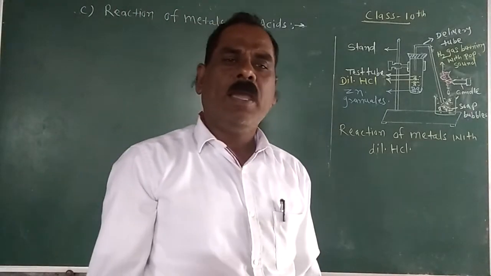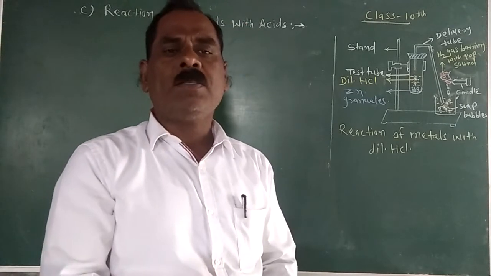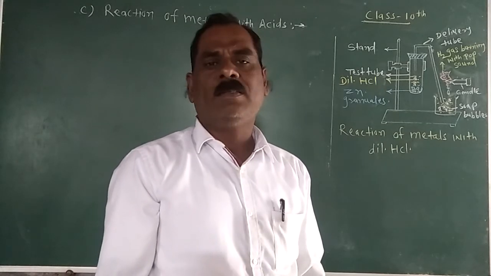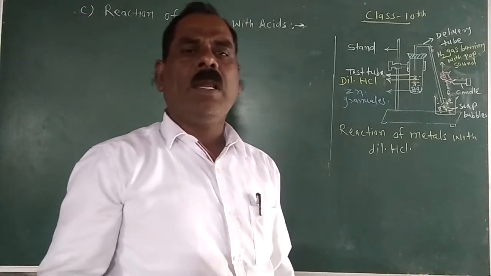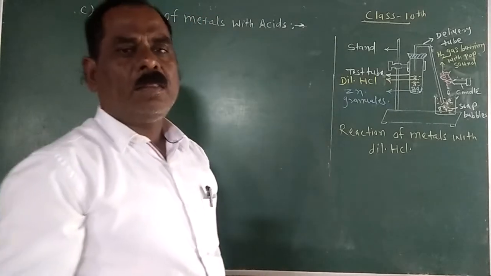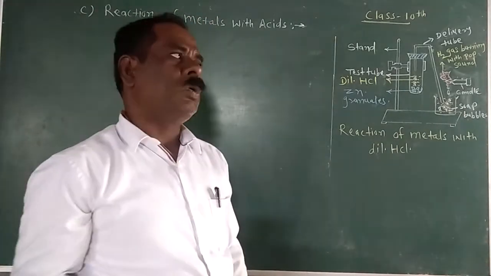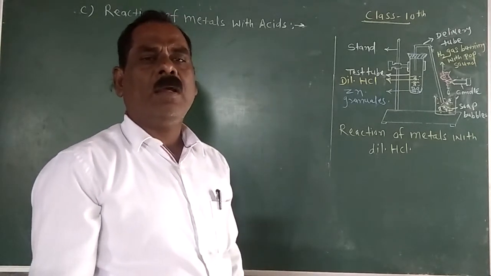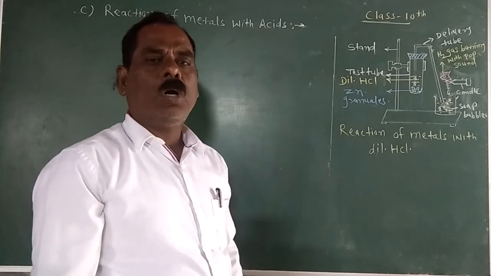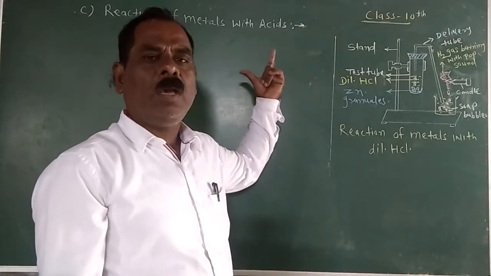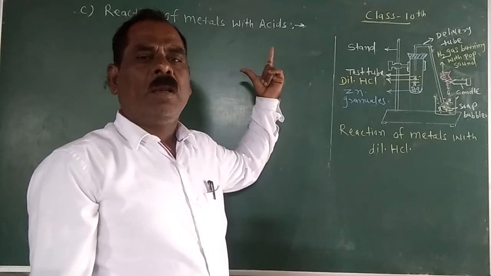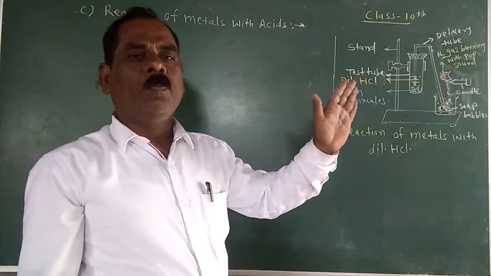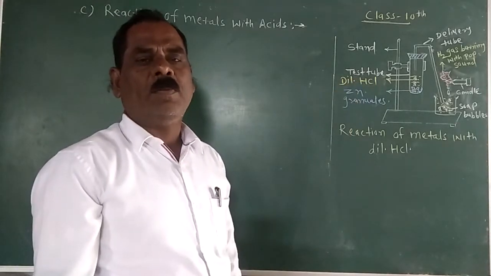You know that the reactivity of a metal depends upon the number of electrons present in the last shell, or valence shell. If the metal has fewer electrons in the last shell, then the metal is more reactive. And if the last shell contains a large number of valence electrons, then it is less reactive. It means that all first A group metals, sodium, potassium, etc., are highly reactive. Then the second A group, like magnesium, calcium, etc.